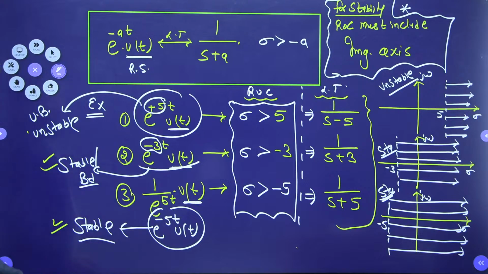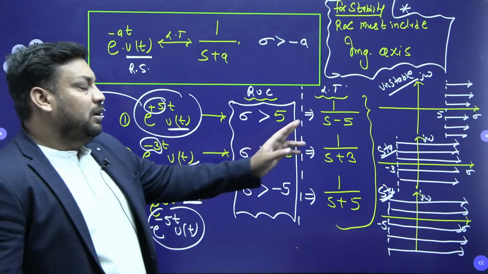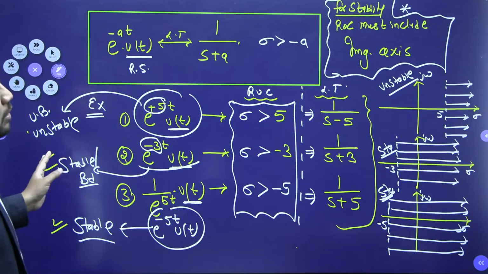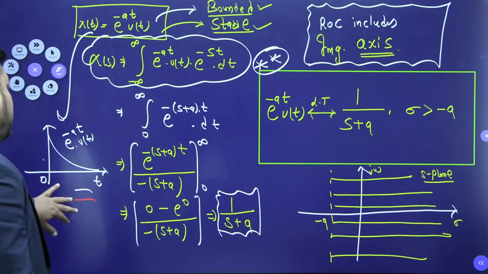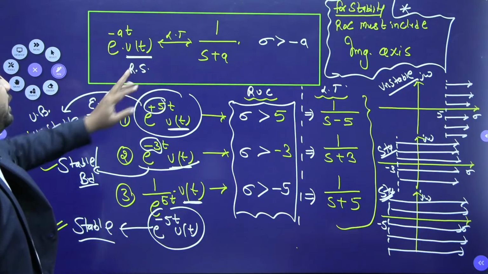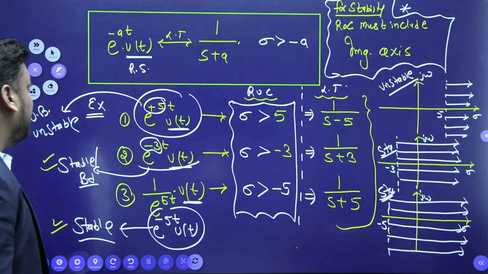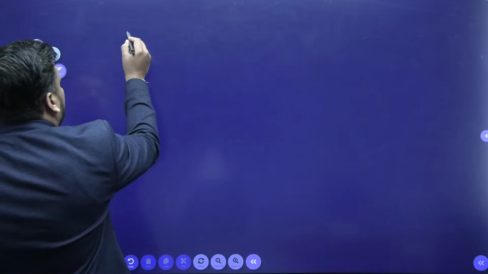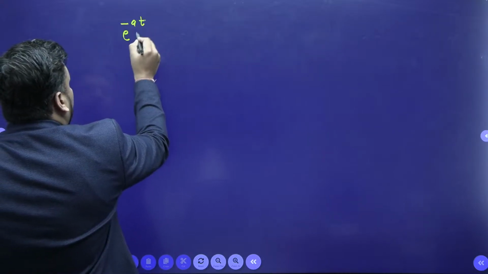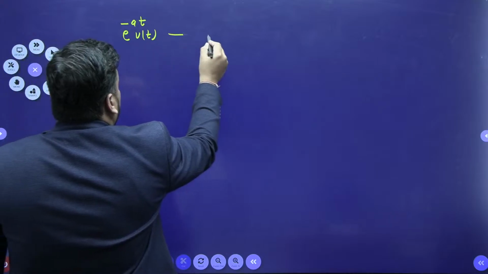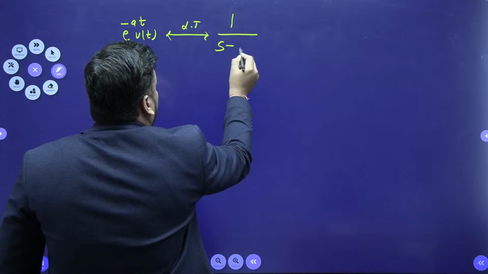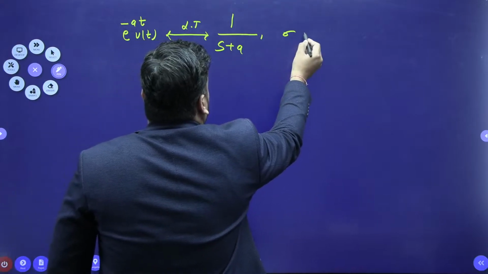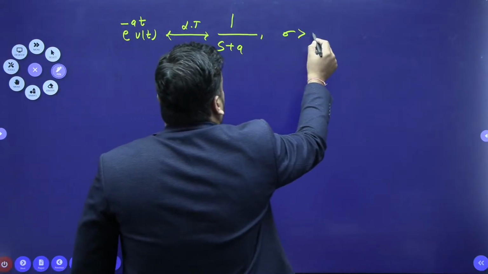Next, sir. So students, what we have concluded is that to make the signal stable, for the stability ROC must include the imaginary axis. Okay, so this is all about the right-sided form. Now I want to create the left-sided standard form. So I am writing my right-sided form e to the power minus at u(t). Its Laplace transform is 1 upon s plus a, and its ROC is sigma greater than minus a.